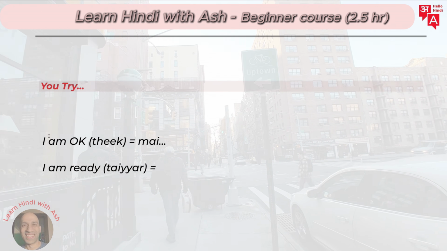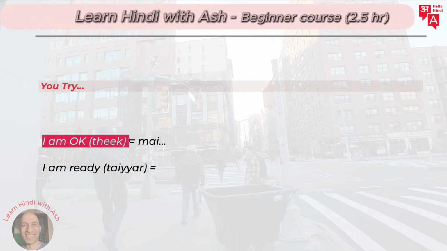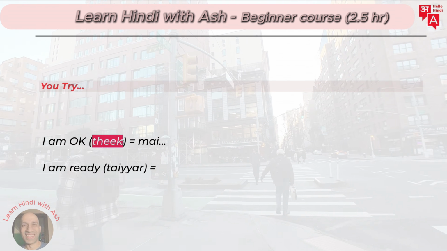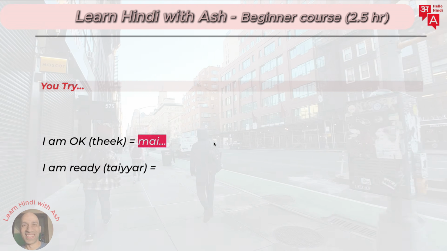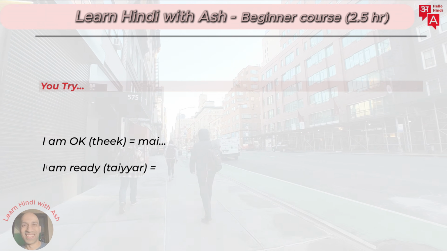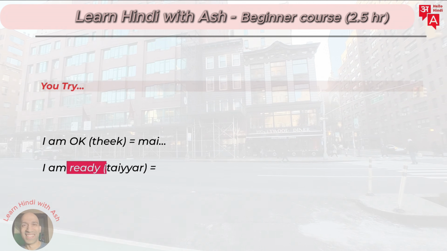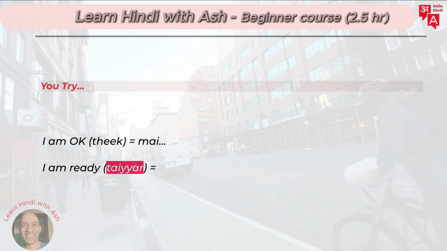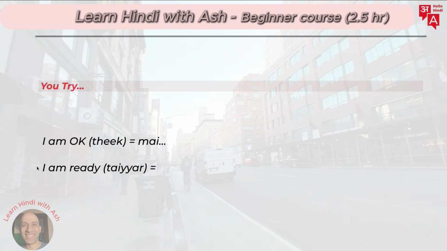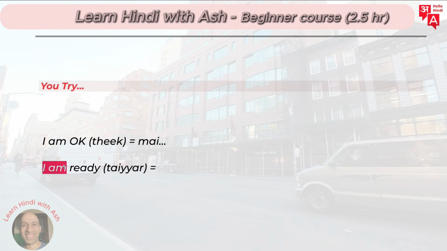All right, now you can try it. How can you say I am okay? Right? The word for okay is ठीक. So see if you can try it, or if you want, you can post it in the comments. Also, I am ready. Very easy. मैं, you can use ready, or you can use this word तैयार. But that's not as important as saying the मैं at the start and the who at the end.